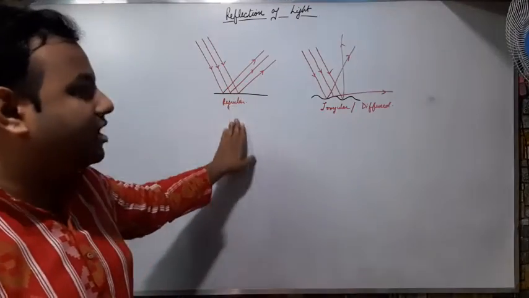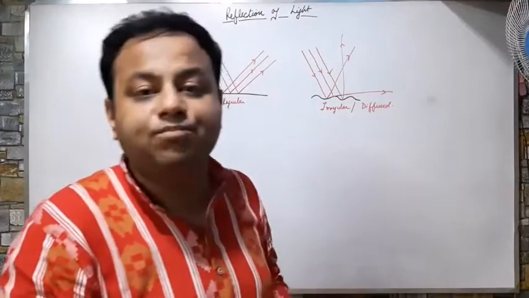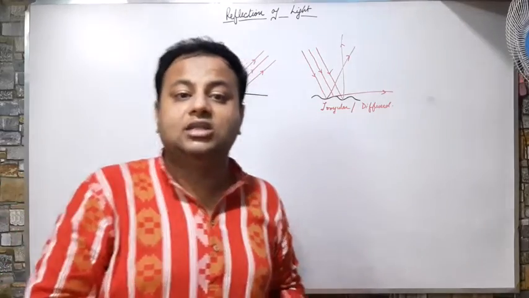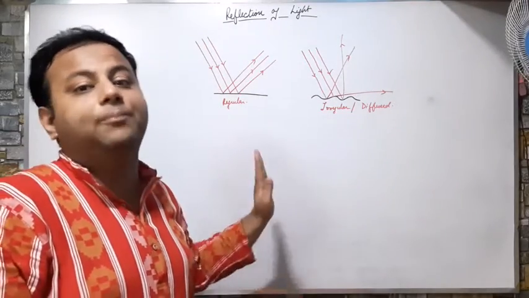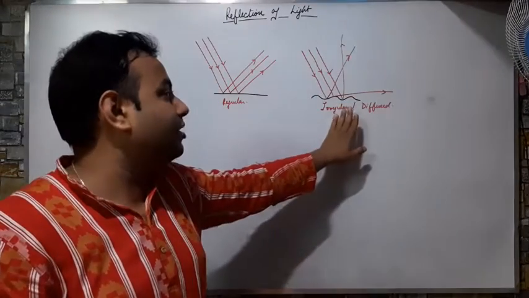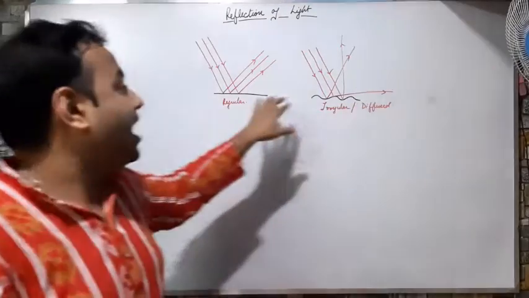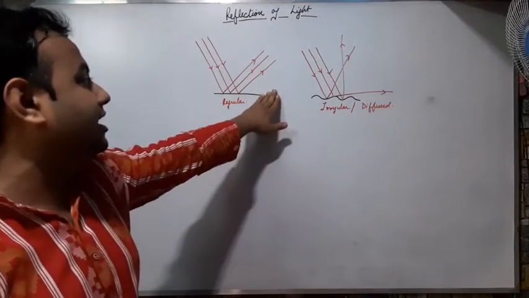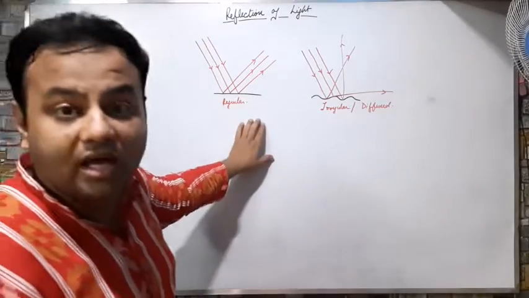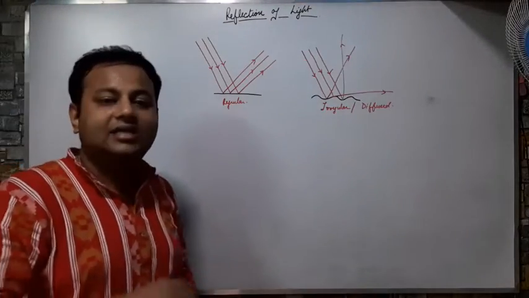But in case of regular reflection, all the light from the source is reflected back to the viewer. So the viewer will see the glare of the source of light. The viewer will not be able to see the object. So in our day-to-day life, we are able to see objects only because of irregular or diffuse reflection. And in case of mirrors, I am repeating, we are able to see with the help of regular reflection.